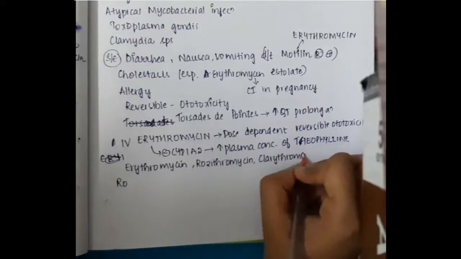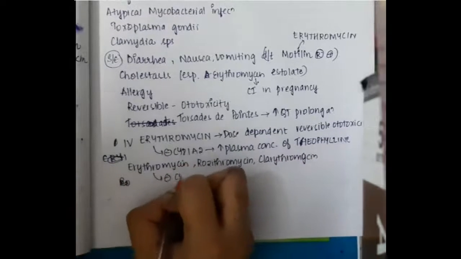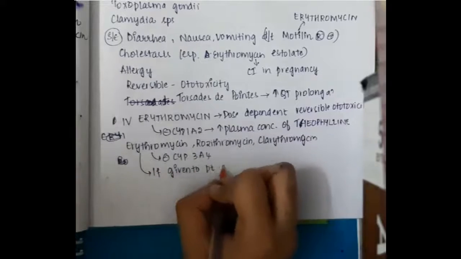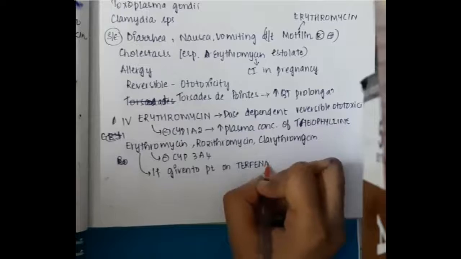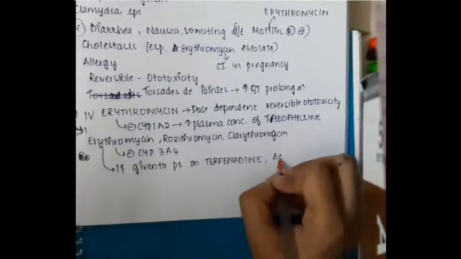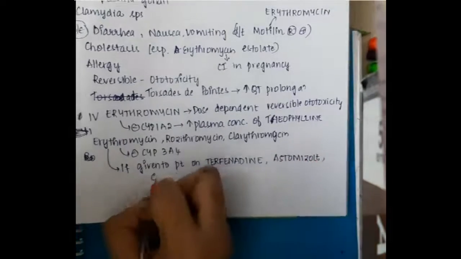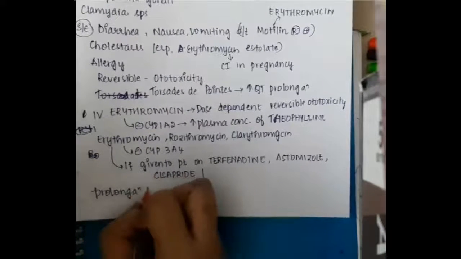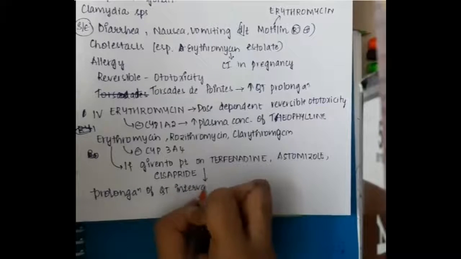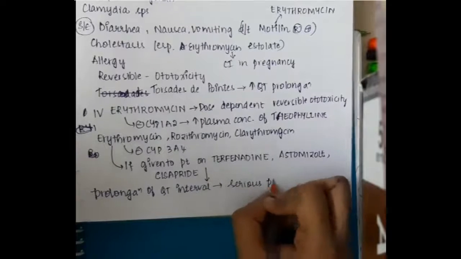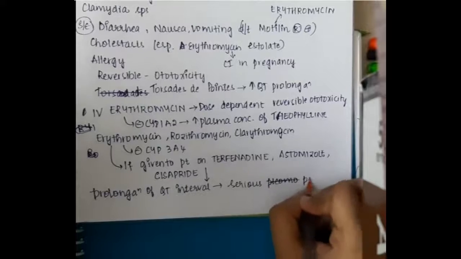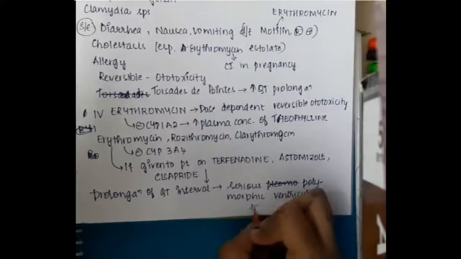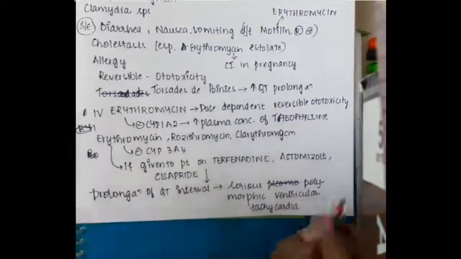The drugs erythromycin, roxithromycin and clarithromycin all inhibit CYP3A4, and if these drugs are given to a patient on terfenadine or astemizole or cisapride, then these will cause prolongation of QT interval, thus causing serious polymorphic ventricular tachycardia.